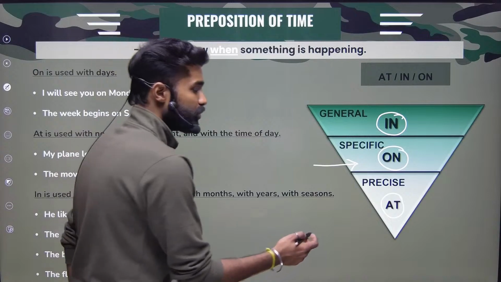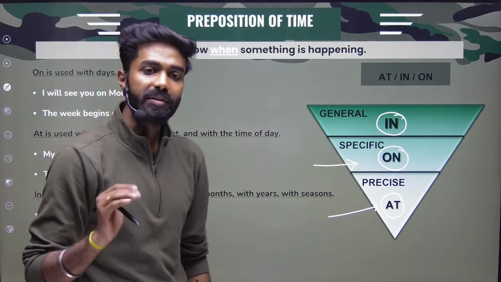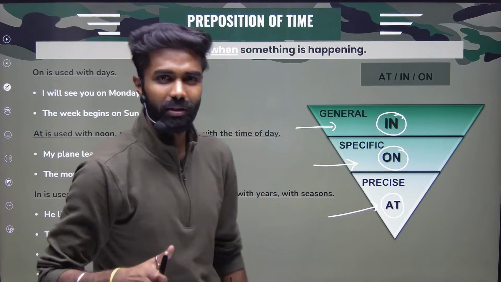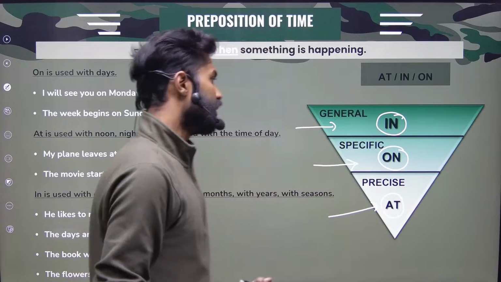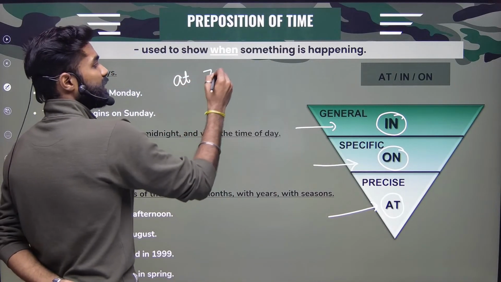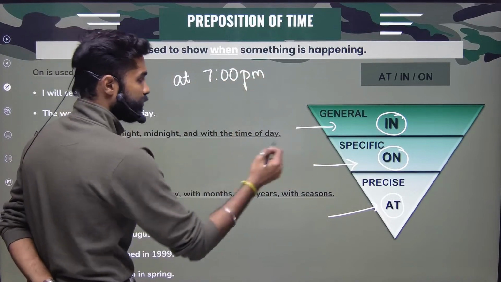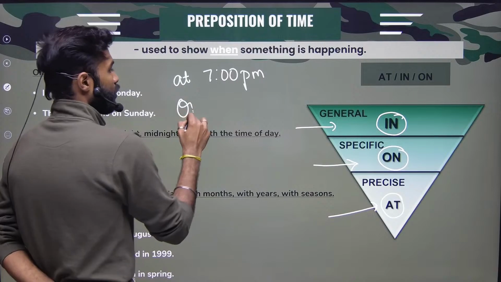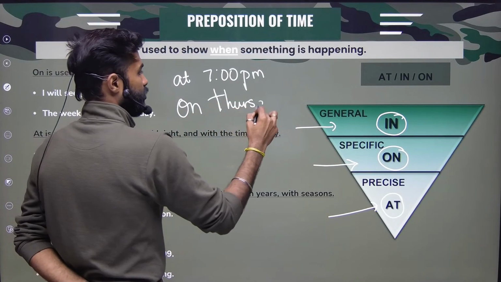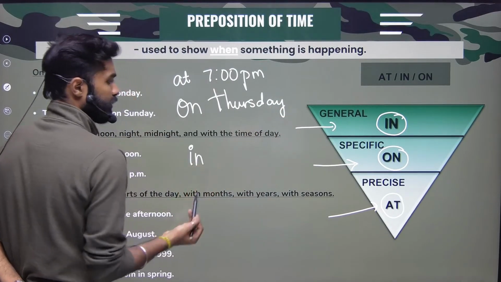If you're using at, it means that you're giving an accurate or precise detail. If you're using in, it means that you're just talking generally or a normal detail. Right? For example, at 7 p.m., on Thursday, in Mumbai.